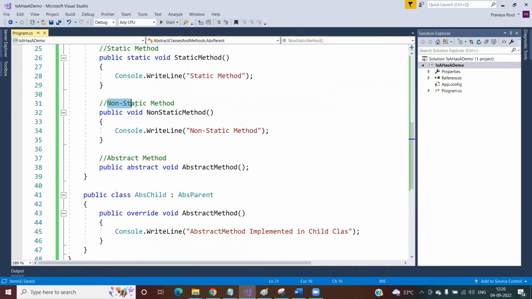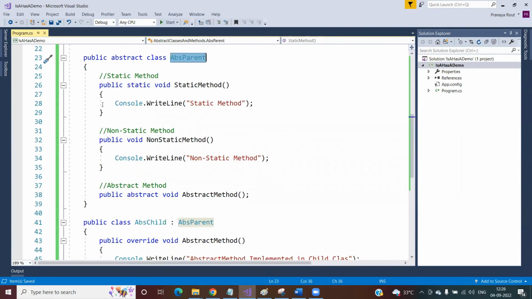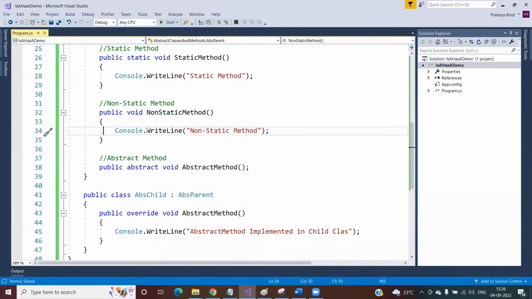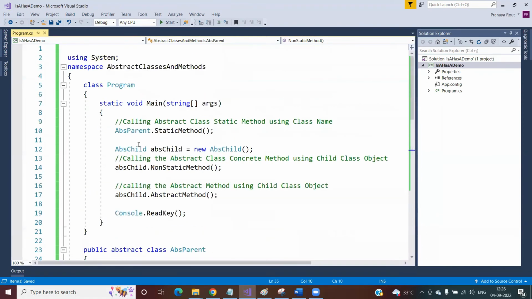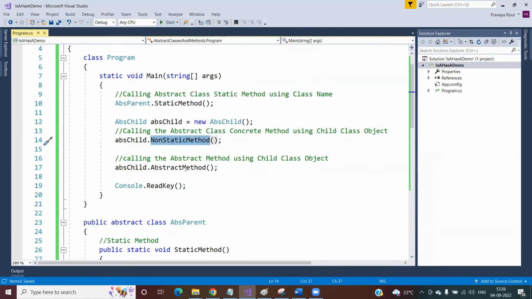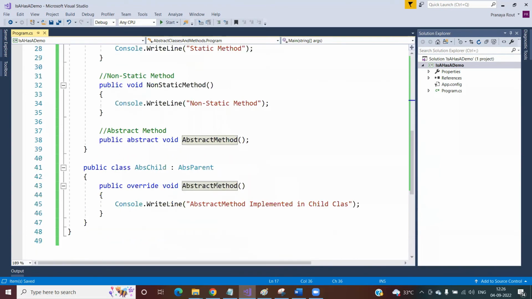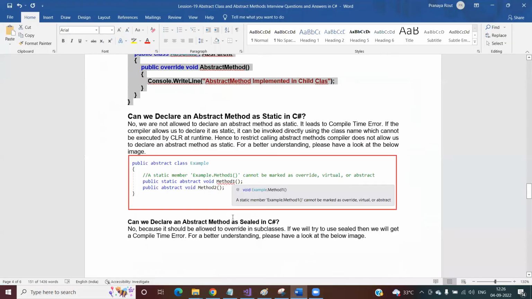But if it is a non-static method, even though it is a non-static concrete method, you cannot directly consume it. You cannot create an instance of this class and call this method. That is not possible. To consume it, you need to create an instance of the child class. Through the child class instance only, you can consume the non-static concrete method of the abstract class. I'm creating an instance of the child class, and using that child class instance only, I can consume the non-static concrete method of the parent class as well as the abstract method, which is defined inside the child class. This is how you can consume the static and non-static methods.